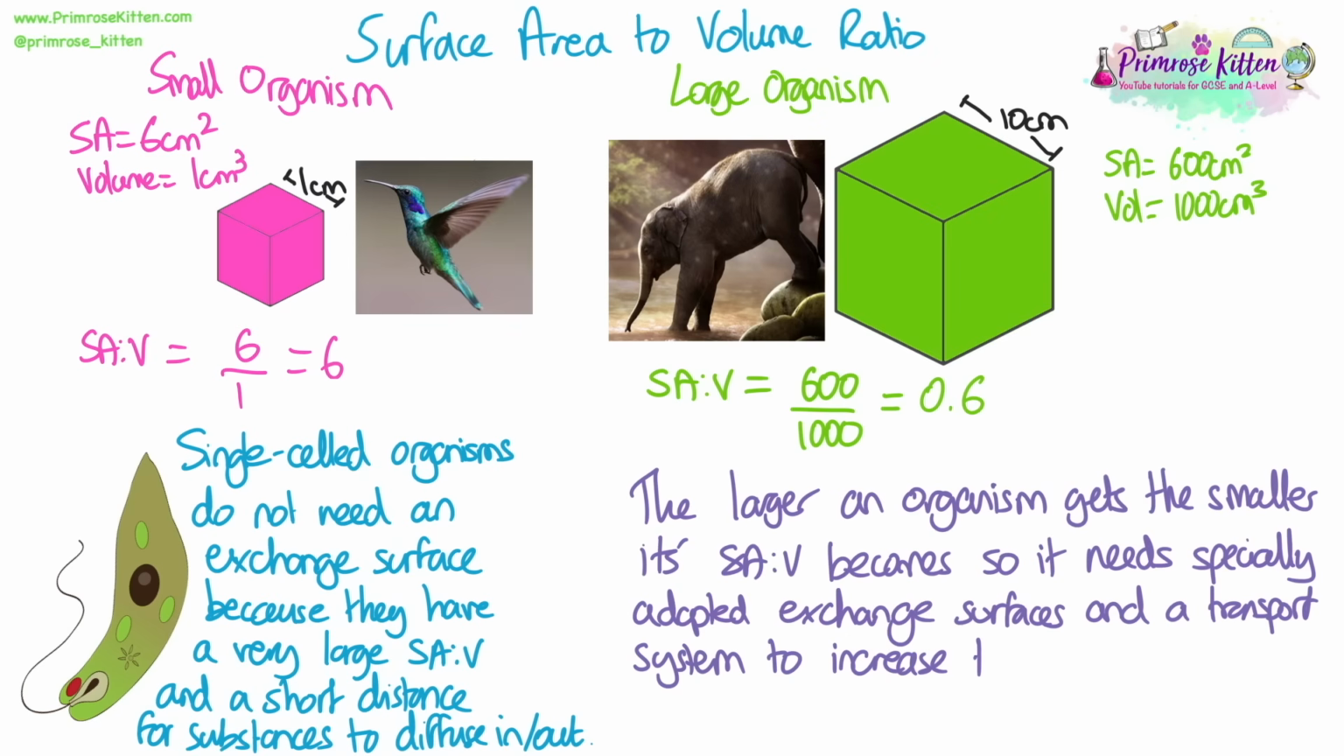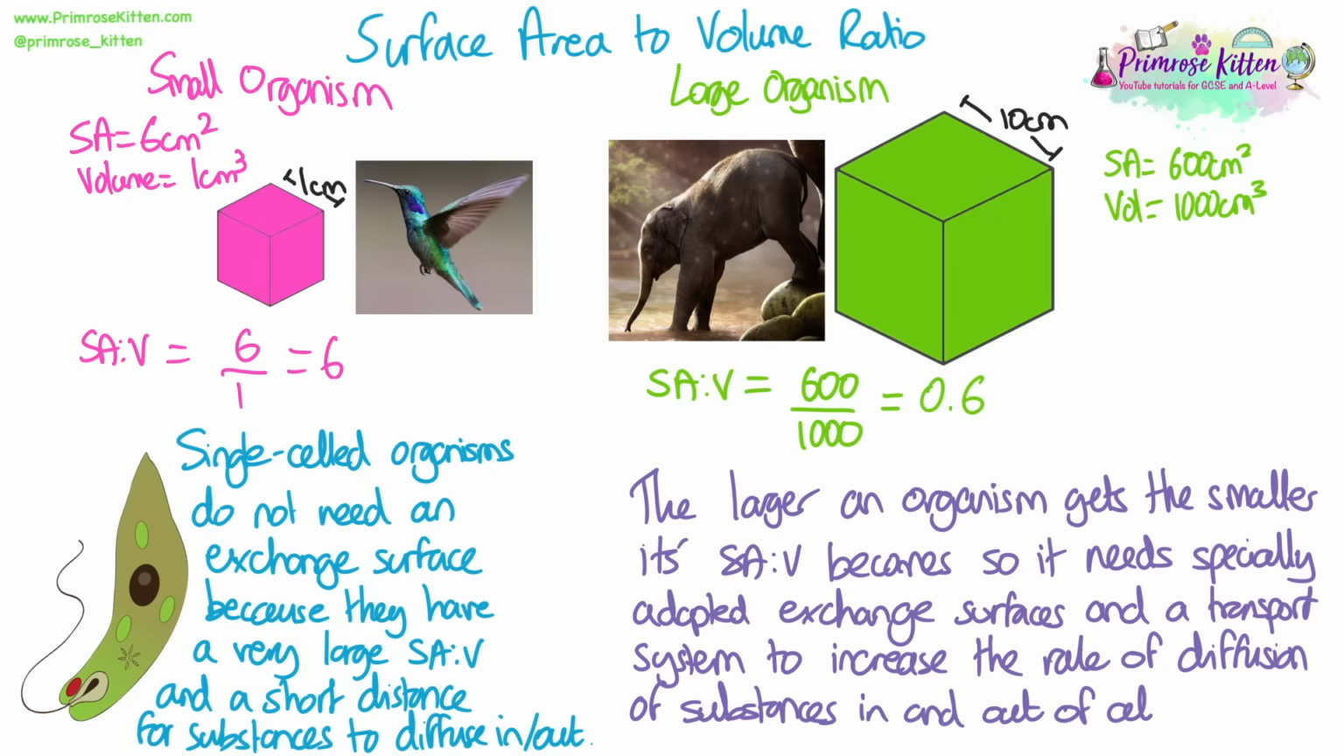However, the larger an organism gets, the smaller its surface area to volume ratio becomes. So it needs these specially adapted exchange surfaces like alveoli, like villi, and then a transport system like our circulatory system in order to increase the rate of diffusion of substances into and out of every cell in the body so that it can happen fast enough for processes like respiration and photosynthesis to occur.